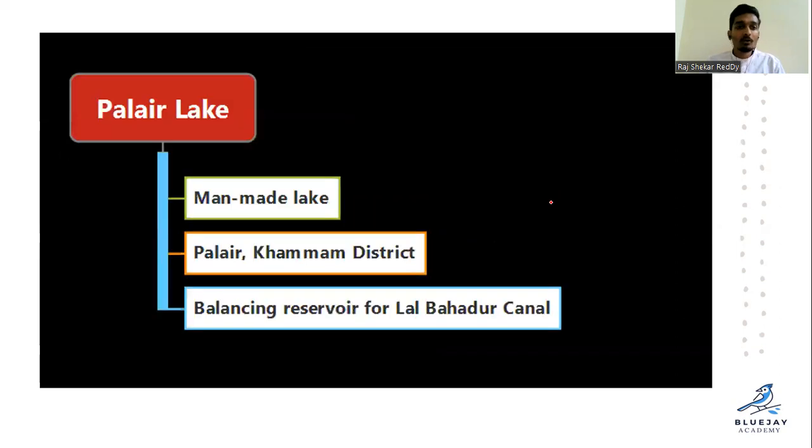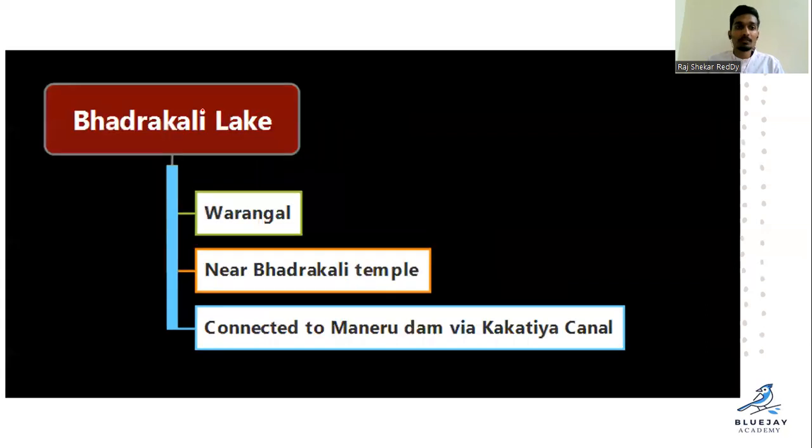And next we have Paleru Lake. It is a man-made lake. Paleru is in Khammam, a balancing reservoir for the Lal Bahadur Shastri Canal. Clear? Paleru is in Khammam district. Remember that. It is a man-made lake. Very important. Remember that point also.